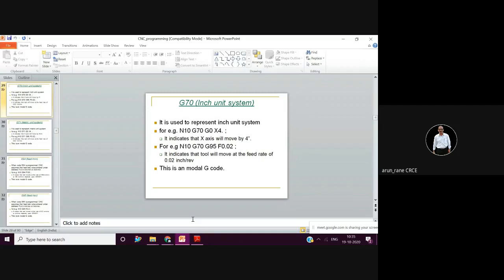You cannot say G69 and write a comment that G69 stands for inch. Nobody is going to accept it. It will be accepted only for either G20 or G70. You cannot write G200 and write a comment that G200 stands for inch. No control in the world uses G200 for inch. So only acceptable codes you need to write.